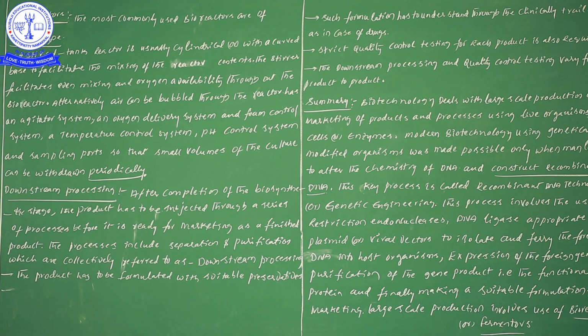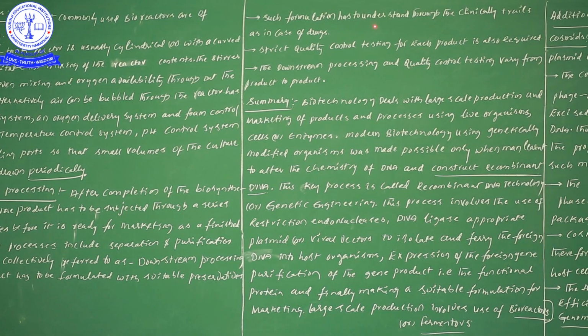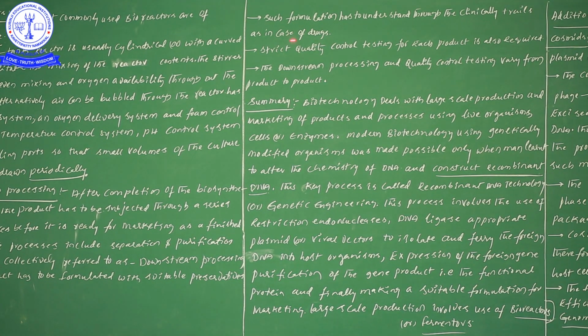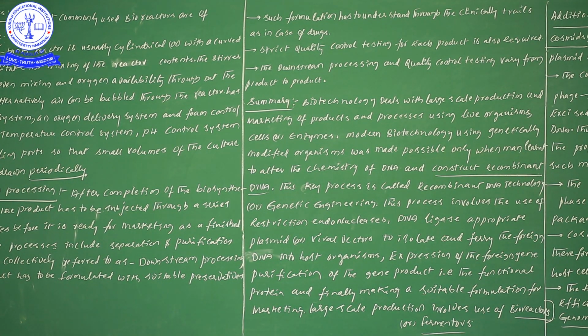Now, continue to learn. Such formulations have to be evaluated through clinical trials, as in the case of drugs. Suppose we are producing any kind of medicine or drugs.